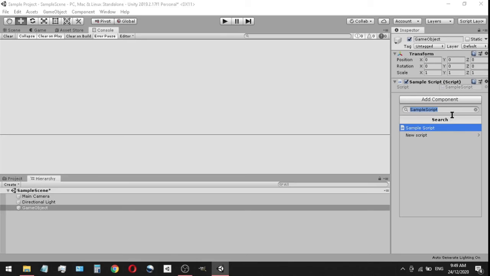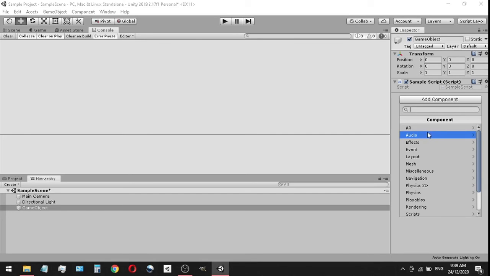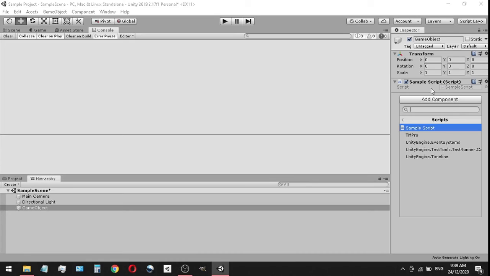But before we go any further, I should very quickly go over all of the components that we have in Unity. I didn't show this, so my apologies for that. We have AR, augmented reality, we have audio, we have effects, events, layouts, bunch of stuff we're not going to be using right at this moment. Again, the most important thing right now is making scripts because we want to get our coding up to par. And as you can see, we have the scripts here. This is the script we just made. It's already attached to this game object, so I'm not going to attach it again.